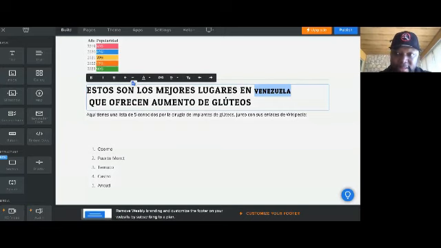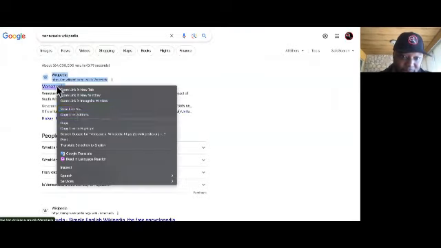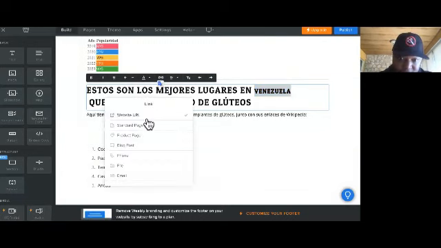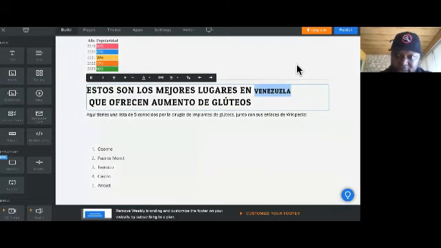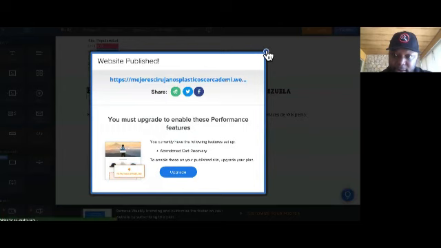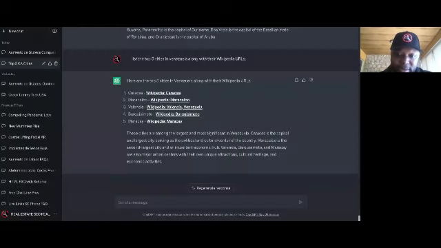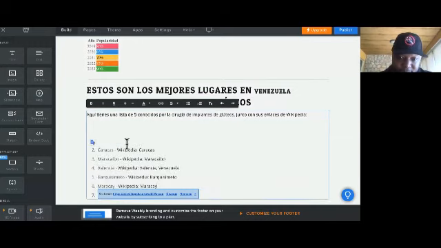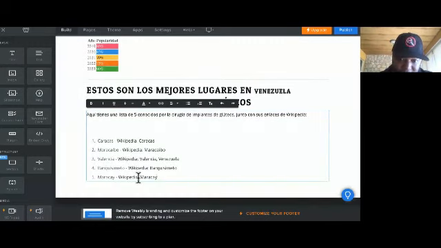Okay, so now we got that, and I got that highlighted. I'm going to copy the link address for Venezuela Wikipedia, and we're going to link outbound to Wikipedia, to an authority, because that's what people would naturally do when they're trying to be helpful with their sites. Now we're going to get those related cities, or those cities closest inside Venezuela, and replace these from Valdivia. So now we got that right there, and the Wikipedia links.